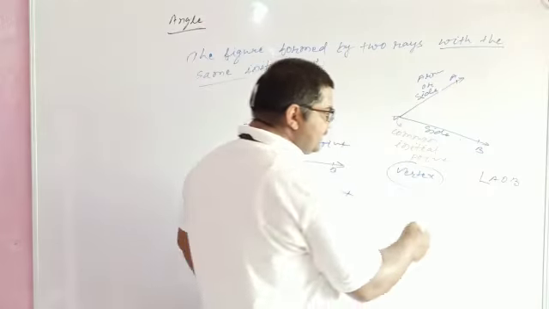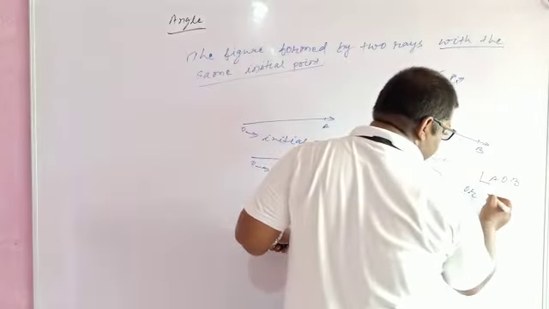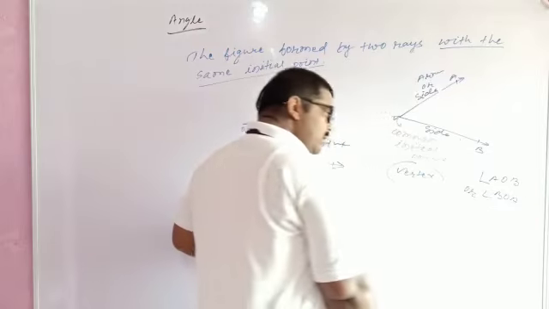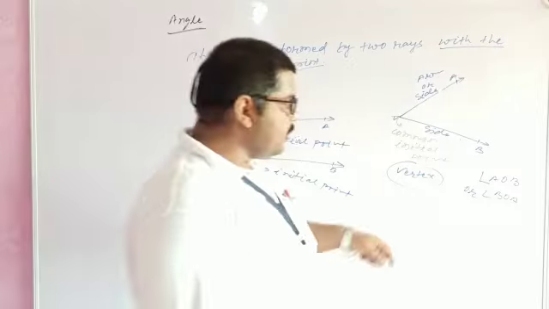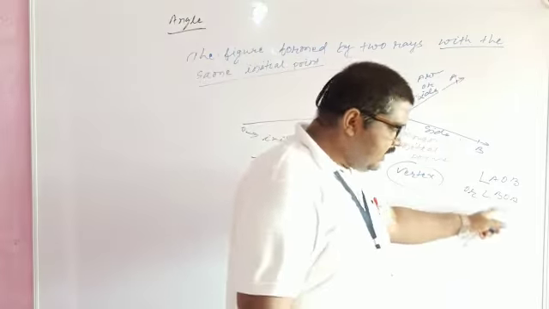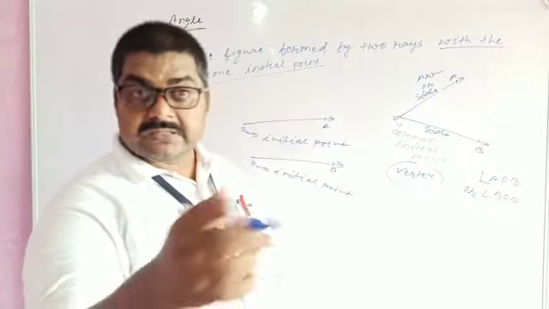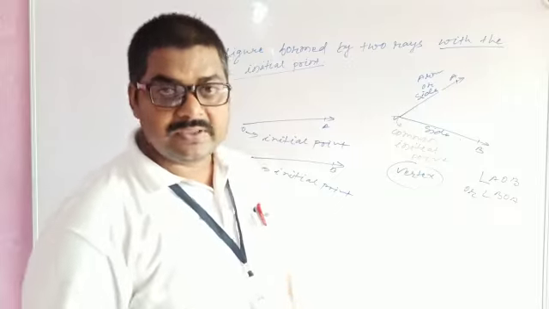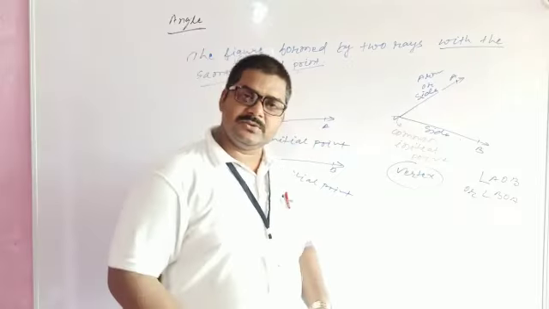This angle can also be written another way, as BOA. So two options: either you write AOB or you write BOA, but O must be in the middle of this name because O is the vertex of this angle.